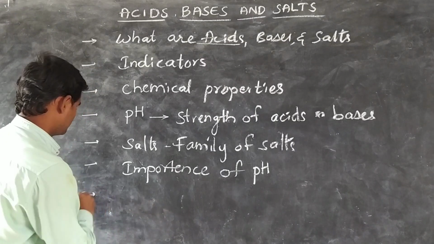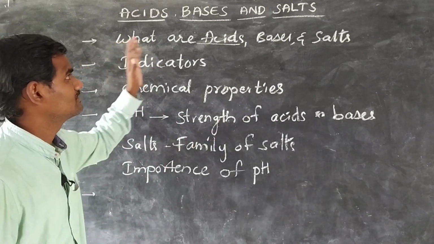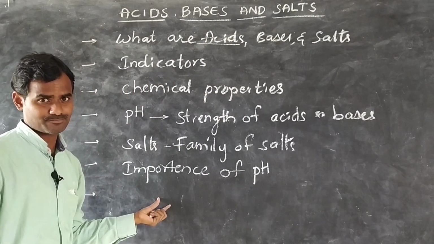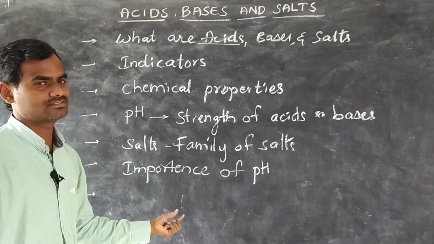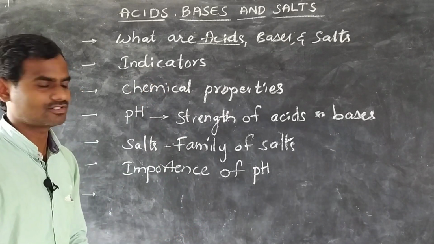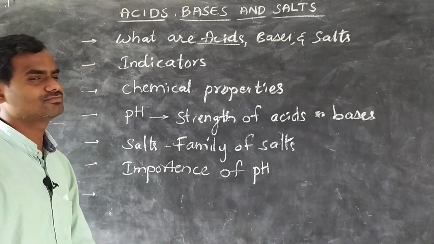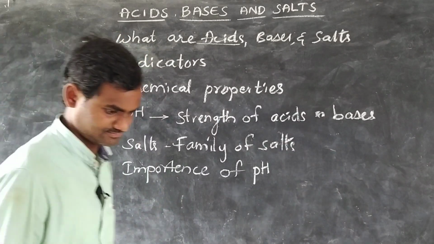We will see some activities and some examples on daily life uses of acids, bases, and salts, and the importance of pH in our daily life. So, these are the things which we are going to learn in this lesson: acids, bases, and salts.